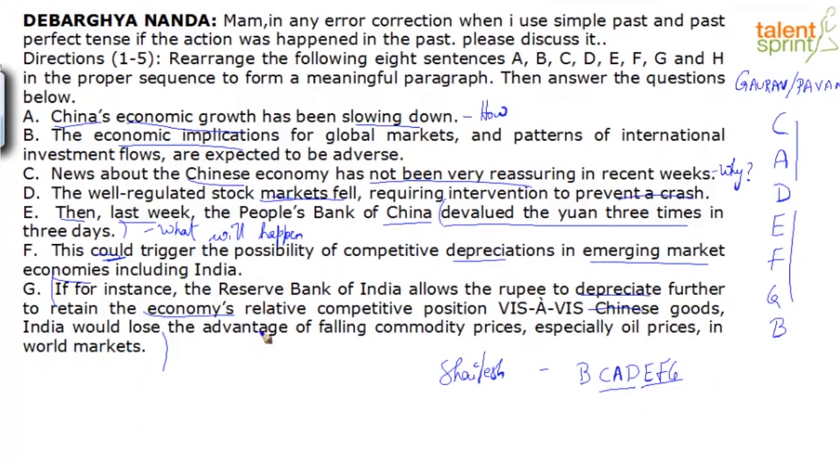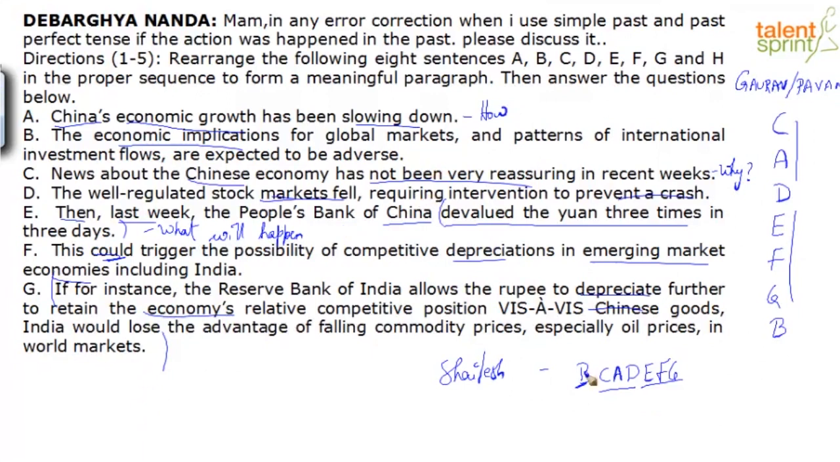We have B. The economic implications for global markets and patterns of international investment flows are expected to be adverse. So I think the reason why B would stand good as a closing sentence is simply because the passage is revolving around the Chinese economy. That's the topic sentence, and then they are relating it. Having looked at possible options and examples of what could be the possibility if this is the situation, then the closing sentence.